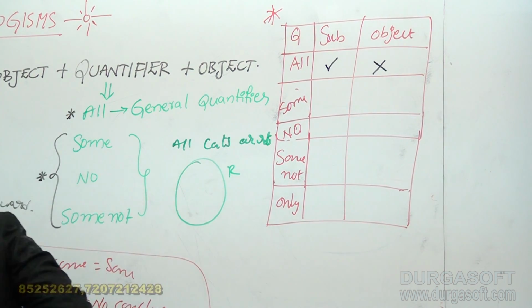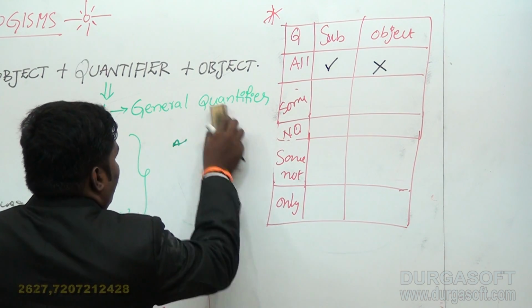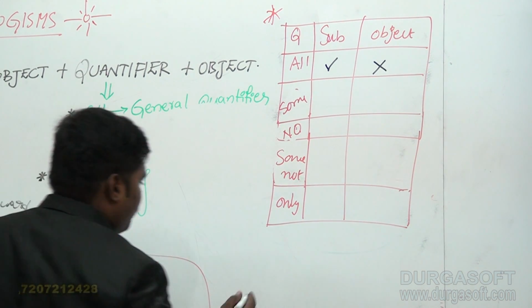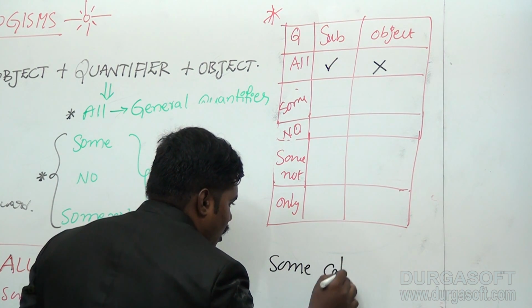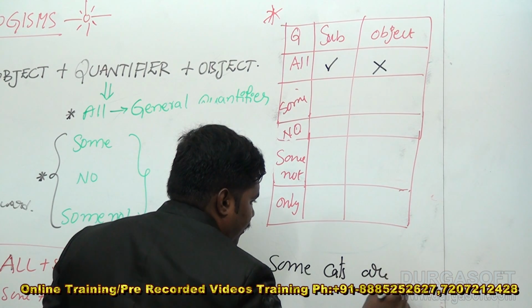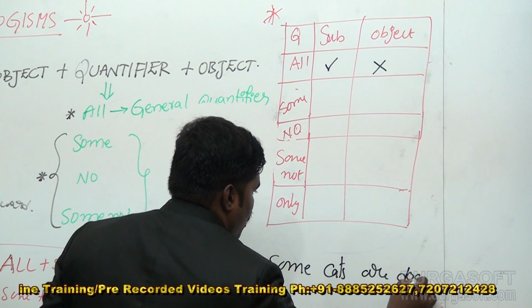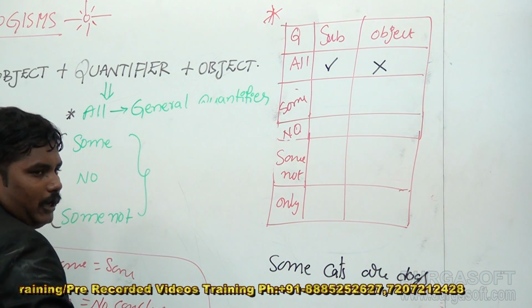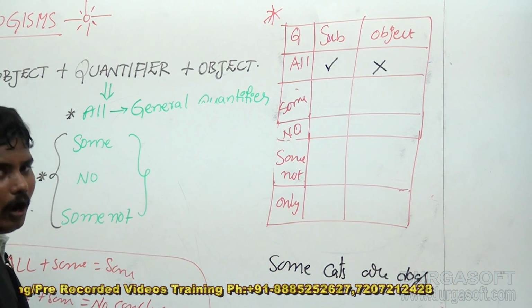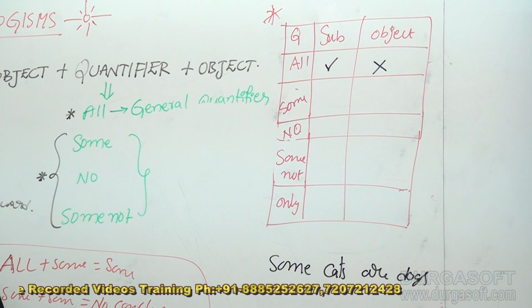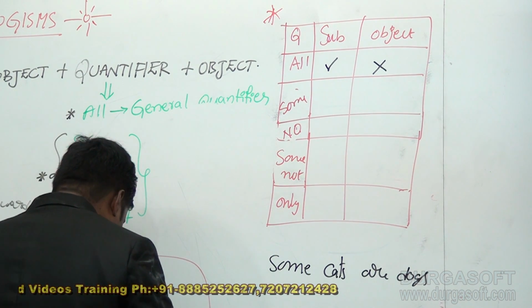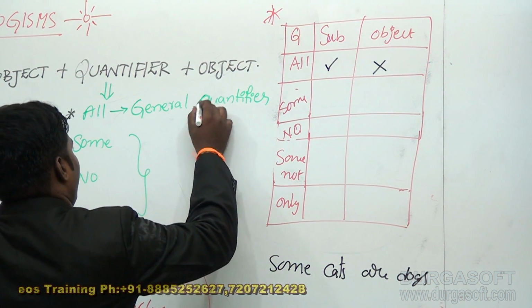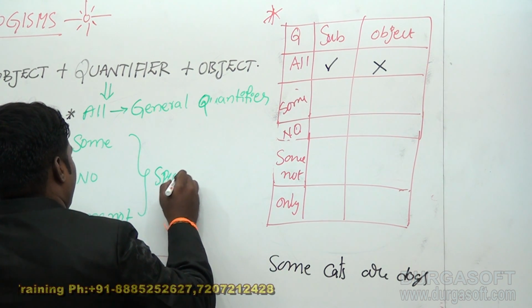Let me take another example, based upon the some type. Suppose some cats are dogs. These are assumptions, not at all reliable ones. This is only the concept for doing these kinds of problems only. You should remember this in your mind. This is the specific quantifier.